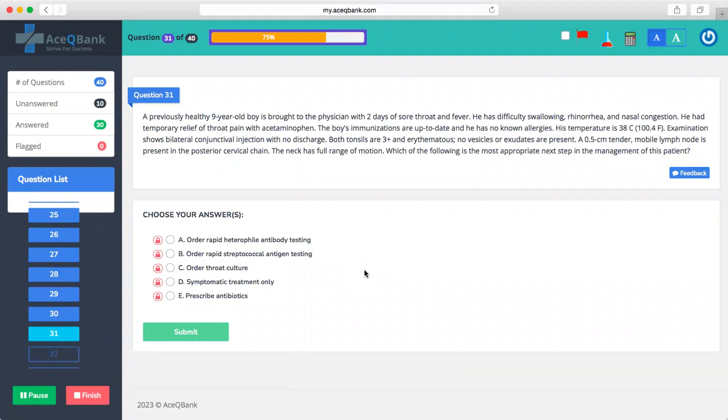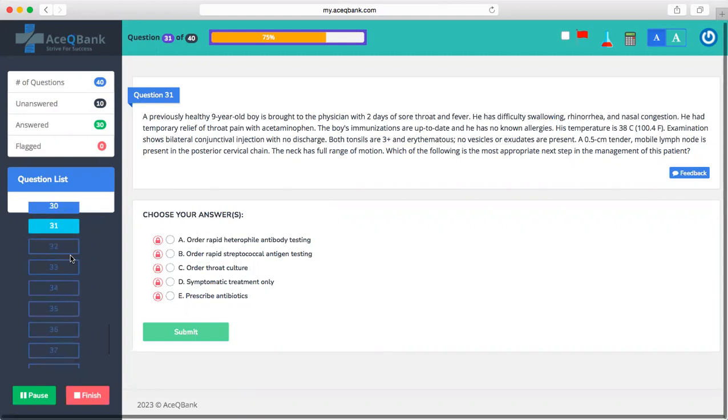A previously healthy 9-year-old boy is brought to the physician with 2 days of sore throat and fever. He has difficulty swallowing, rhinorrhea, and nasal congestion. He had temporary relief of throat pain with acetaminophen. The boy's immunizations are up to date and he has no known allergies. His temperature is 38. Examination shows bilateral conjunctival injections with no discharge. Both tonsils are 3+ and erythematous. No vesicles or exudates are present. A 0.5 centimeter tender mobile lymph node is present in the posterior cervical chain. The neck has full range of motion.